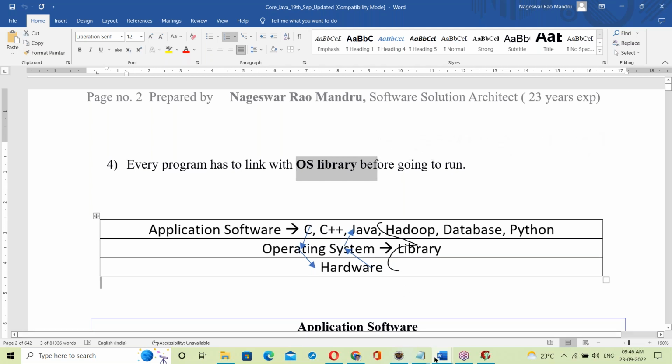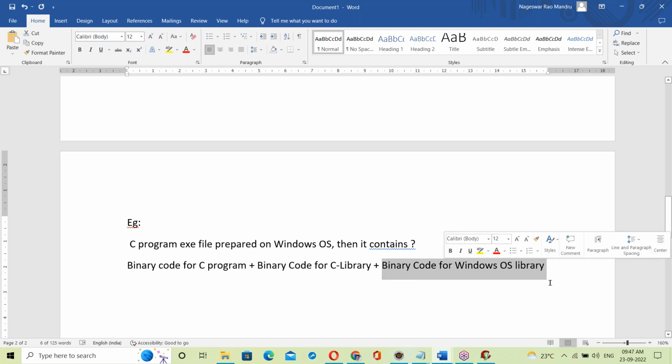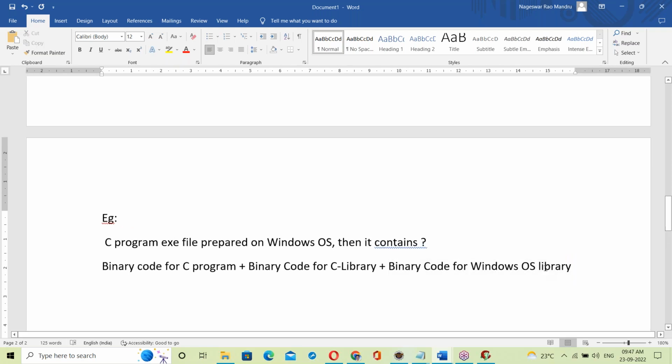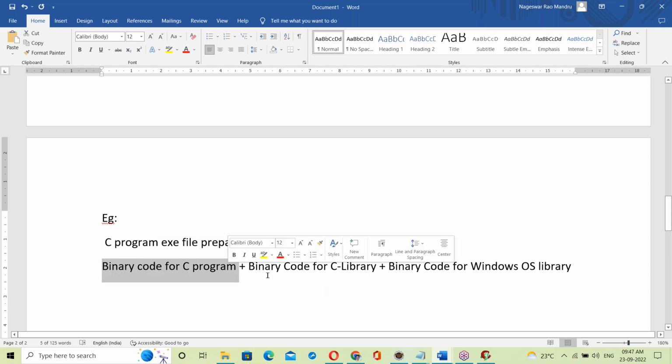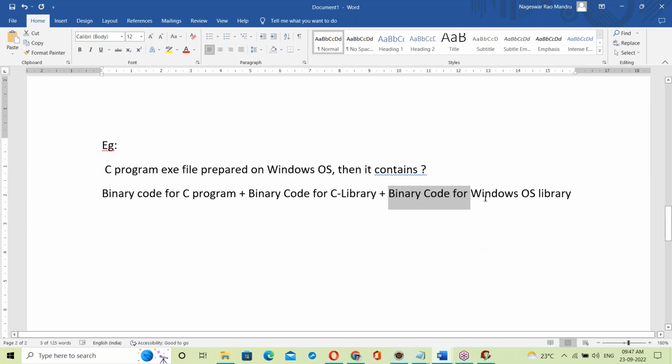So in C language, what is happening here? The compiler links that library with the exe file at the time of creation of the exe file itself, linking with the OS library. See, when a C program exe file is prepared on Windows OS, the binary code of the C program, the binary code of the C library, and the binary code of the OS library are linked together to generate the exe file. That means the OS library is also included in the exe file.